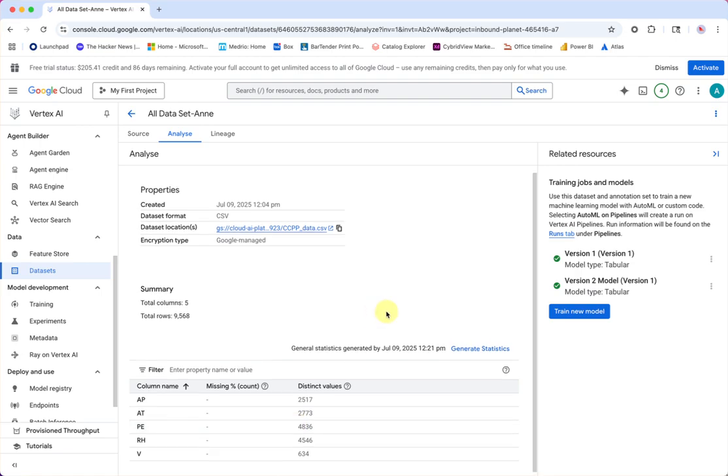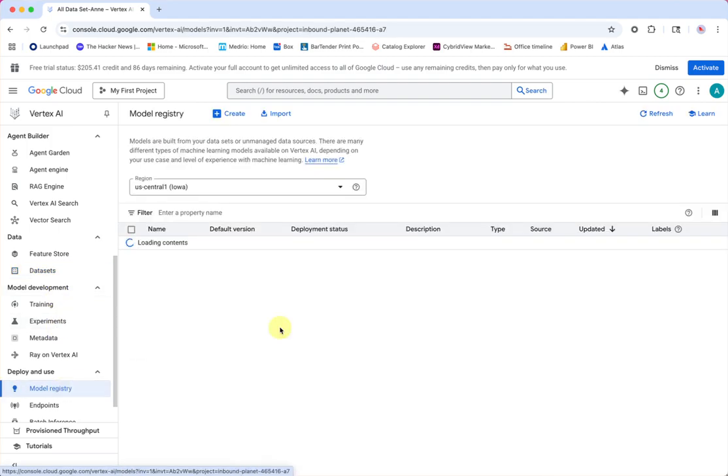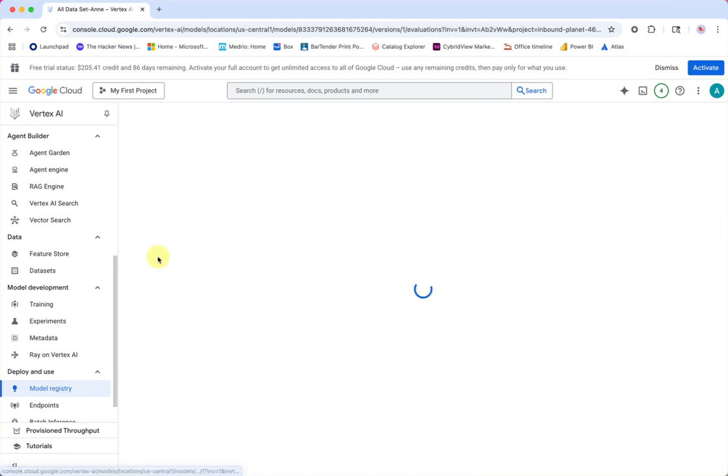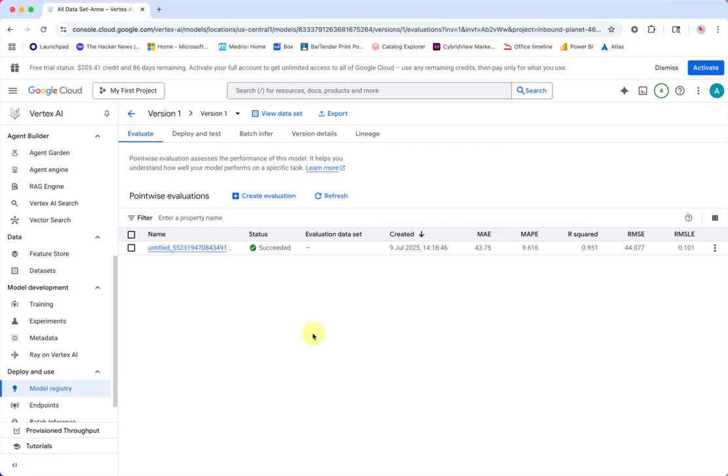So I did use Google Cloud with Vector AI AutoML to create my models. I chose to use all the features in my first model, and I evaluated my first model based on the R squared value. So the R squared value of my first model was 0.951. And as we know, the closer the score is to 1, the higher quality the model is.